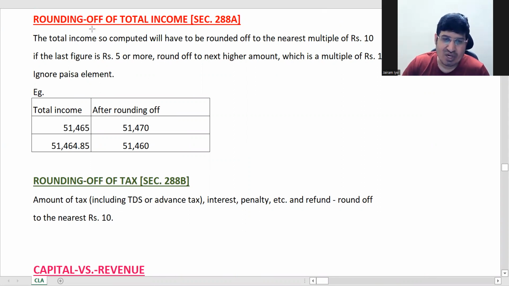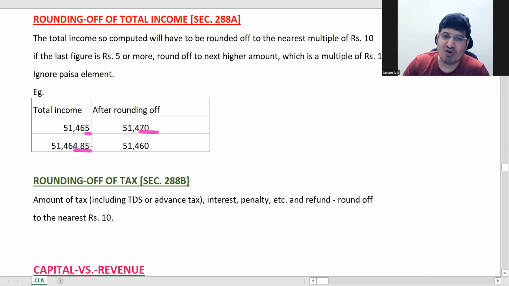Now, in rounding off income, what happens if your income ends with 5? If it is ending with 5 at the end, you have to convert it to the next 10. So, see, 65 becomes 70 here. 65 has become 70 because it ended with 5. But if it is less than 5, ending with less than 5, it's ending with 4.